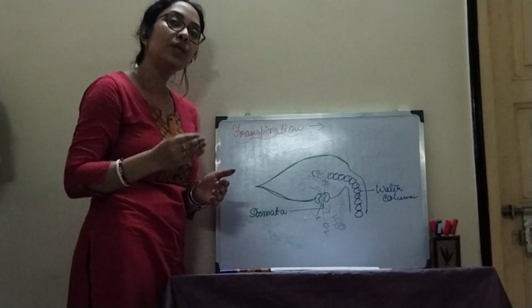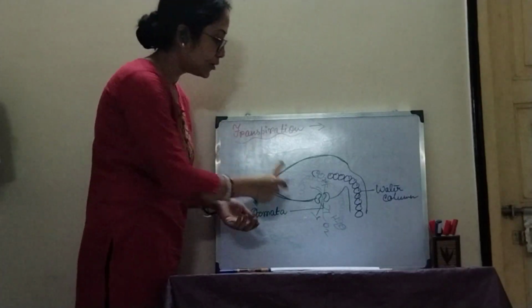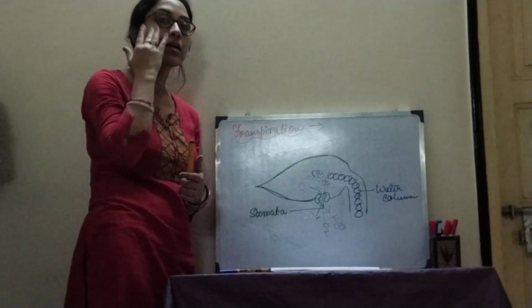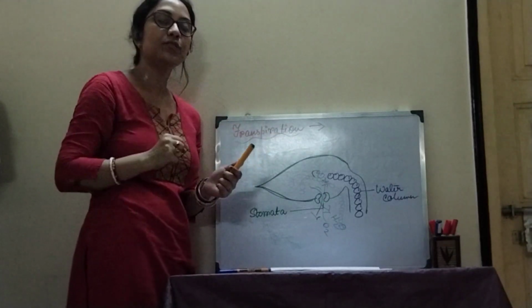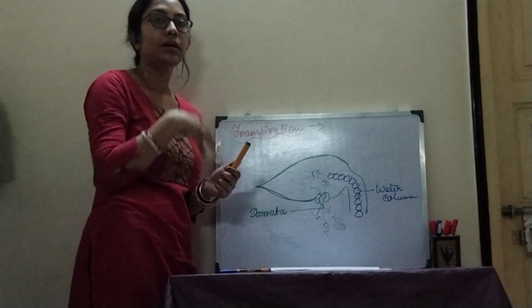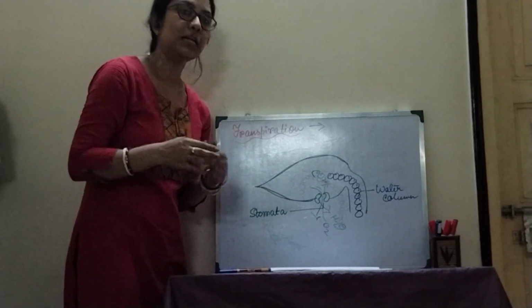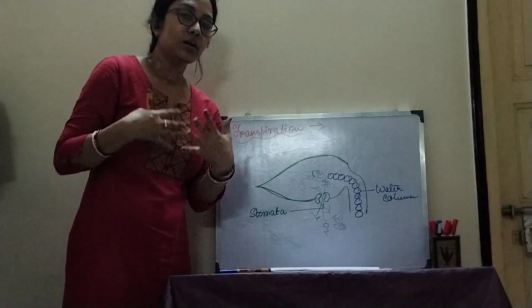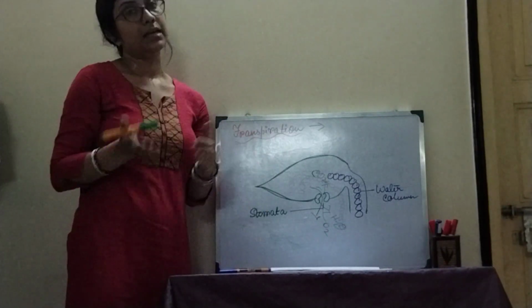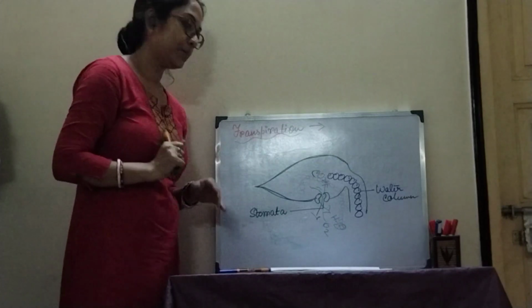Carbon dioxide will go inside the leaf through the stomata, and oxygen will leave from inside of the leaf to the atmosphere during this process. Okay. So along with water loss, a gaseous exchange is also there.